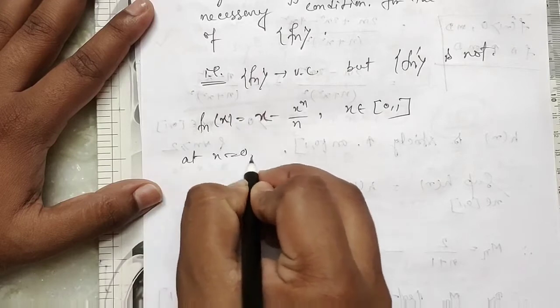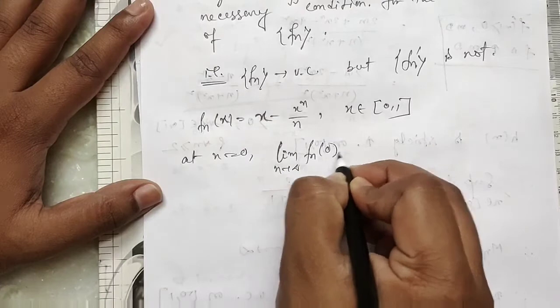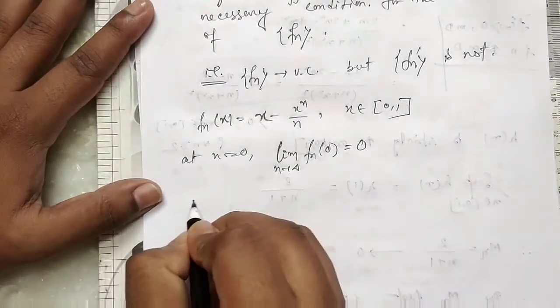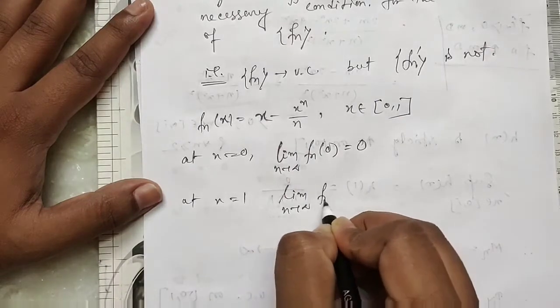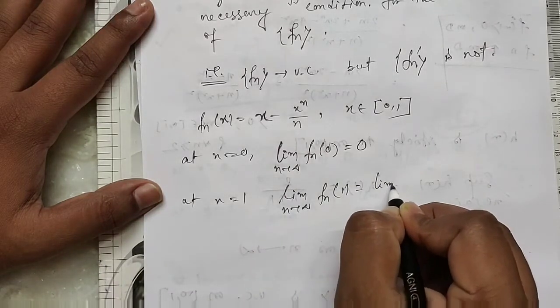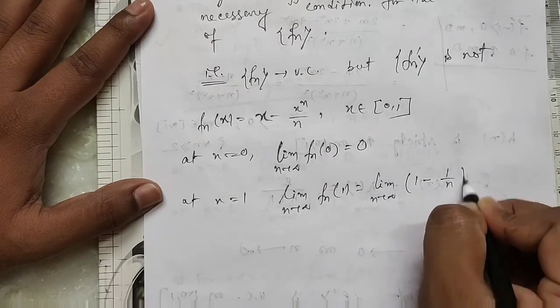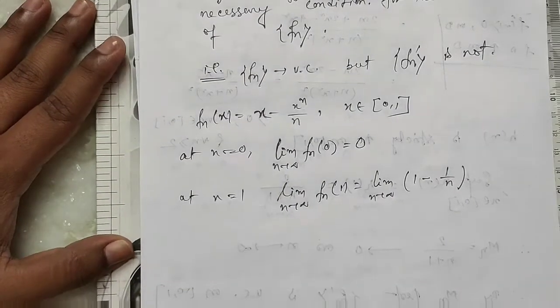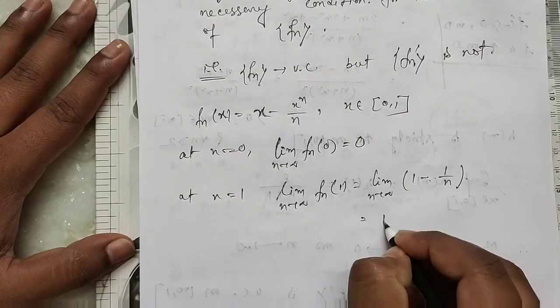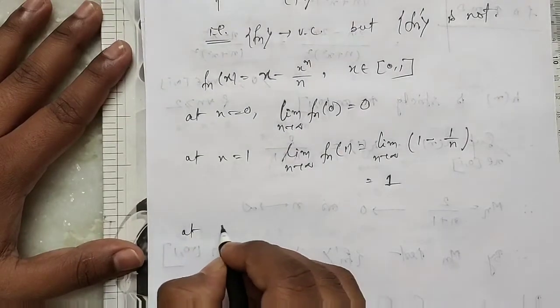At x equal to 0, the limit as n tends to infinity of fn(0) equals 0. At x equal to 1, the limit as n tends to infinity of fn(1) equals the limit of 1 minus 1 by n, which is 1 because 1 by n tends to 0.